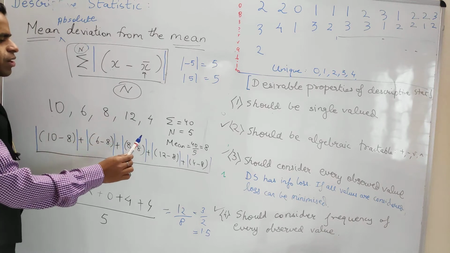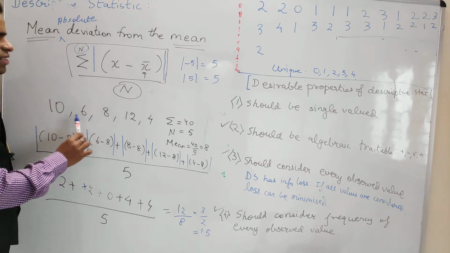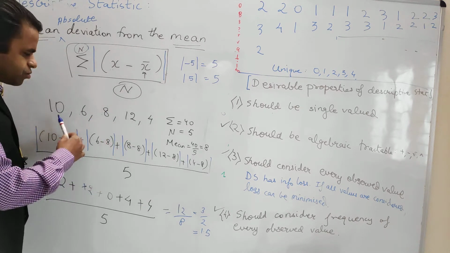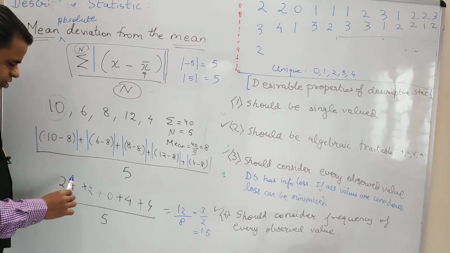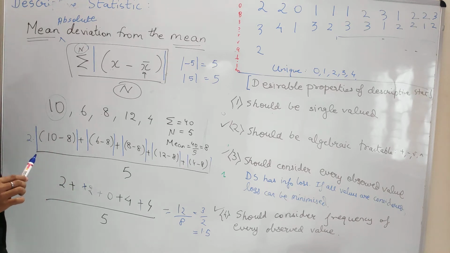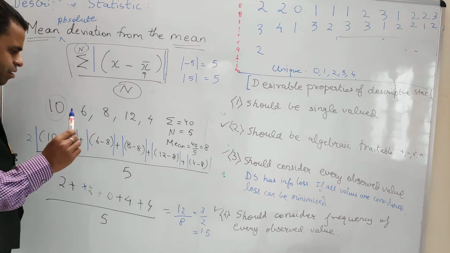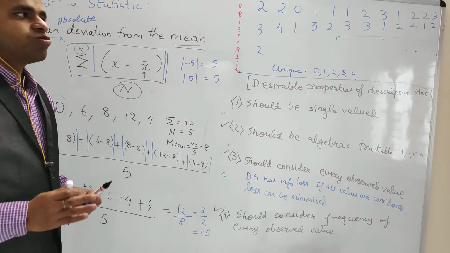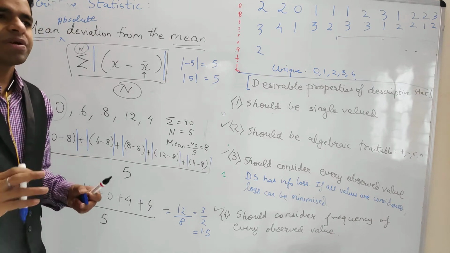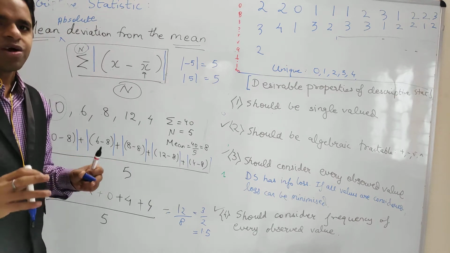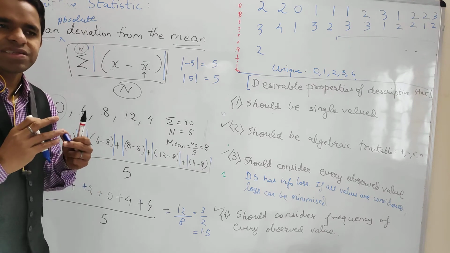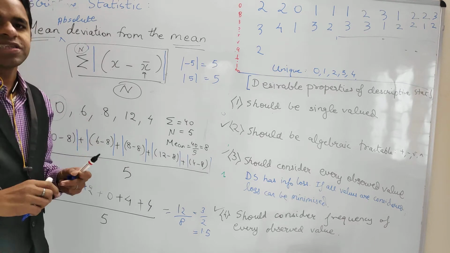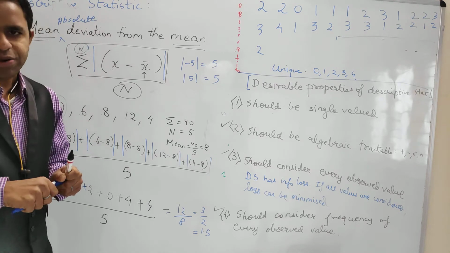The frequency will automatically be considered here because just visualize if you have a frequency table here, like 10, 10, 6, something like this. If the frequency of 10 is 2, you just multiply this factor by a factor of 2 or whatever the frequency is. Now let us see what is the issue with this. In statistics, whenever we do descriptive statistics, remember that there is no golden rule or golden statistic that is always good. So we just see both pros and cons and why something is a pro or a con, and I try to explain it to you.